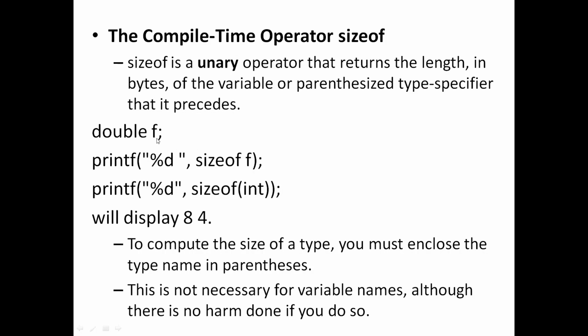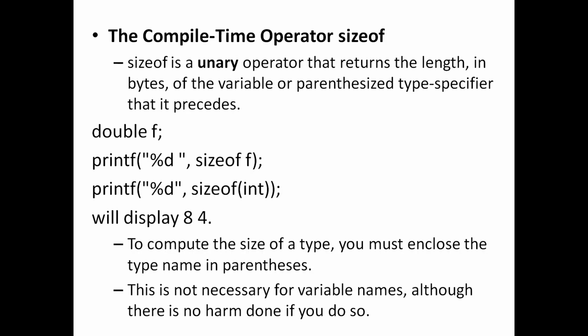Okay, it is a double data type. 8 bytes are assigned to this variable. Whereas in the second case, we want to find out the size of a data type itself. It is a useful way you can find out how much memory is being assigned to various data types in your particular computer. So you can just use sizeof and print sizeof int, sizeof float, and sizeof double, character. You can see how much memory is being assigned to the various data types.